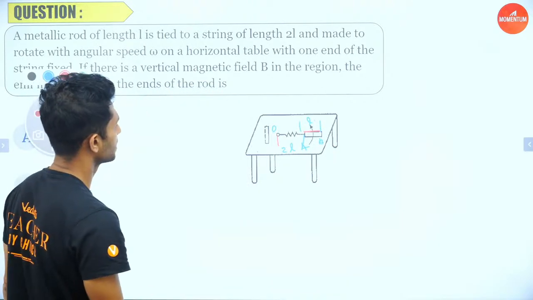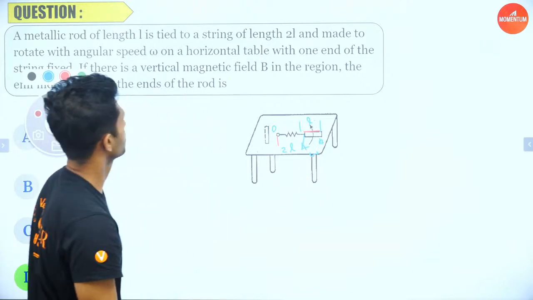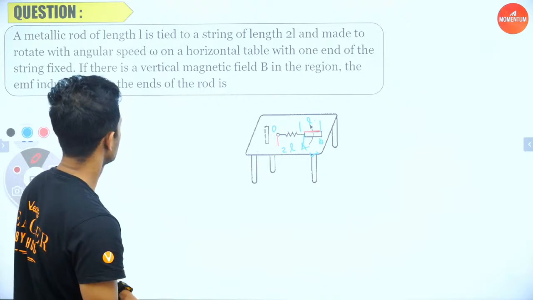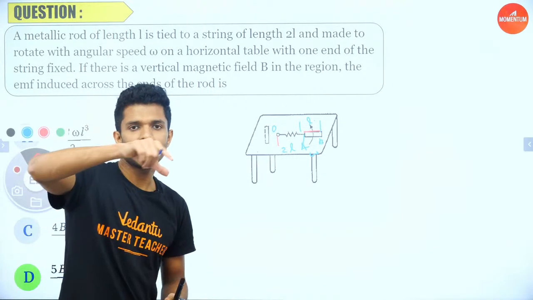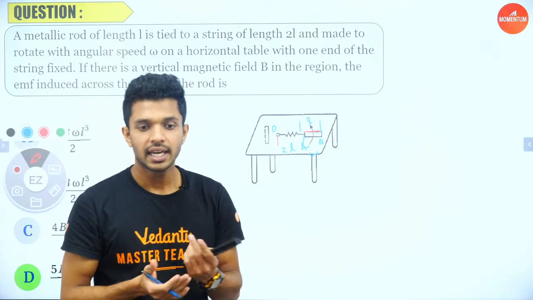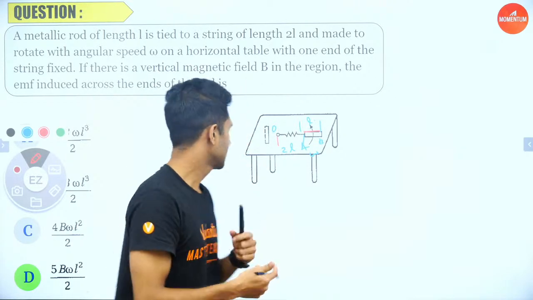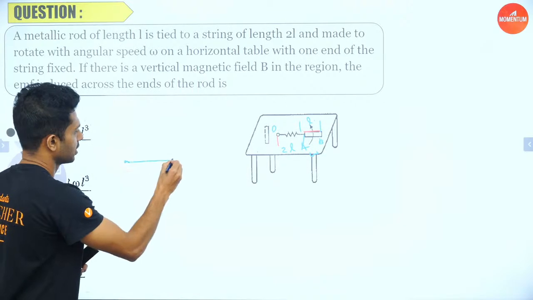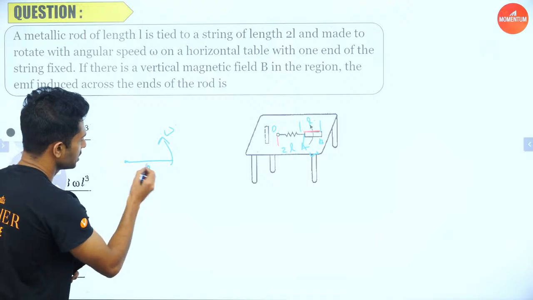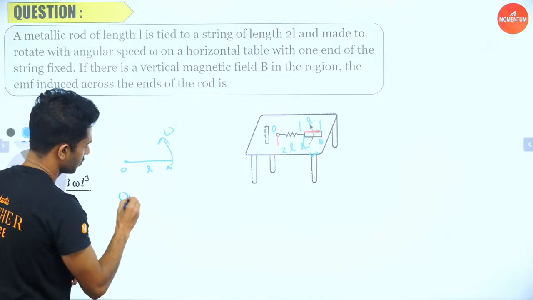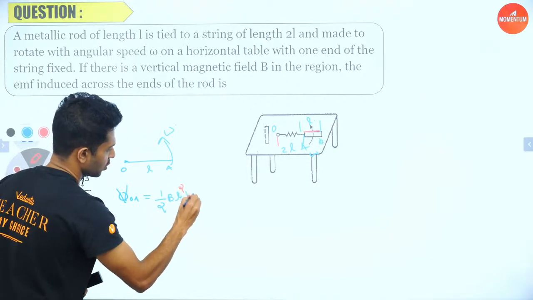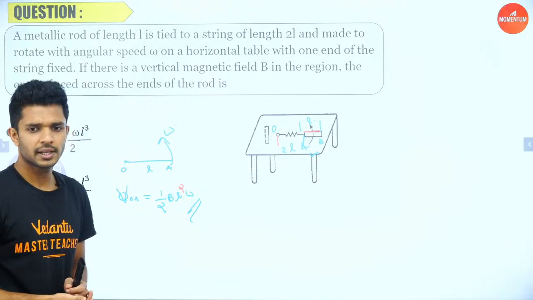It moves with an angular speed of omega. If there is a vertical magnetic field in the region, find the EMF induced across the ends. You know that whenever a rod of length L is rotating with an angular velocity omega in a perpendicular magnetic field, the induced EMF across the ends O and A, V_OA, equals what's the formula? Half BL square omega. I hope you all remember, right?